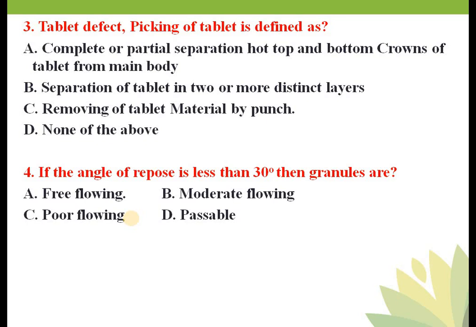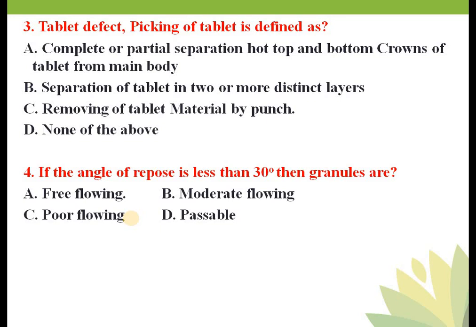Okay, passable flow characteristic of that powder. And if the angle of repose of powder is more than 40, then it is a poor type of flow. In a few books there is a plus or minus of 5 units in the values. A few books mention that if the angle of repose of powder is less than 25, then it is a free flowing or excellent flow, that means the powder is non-cohesive.